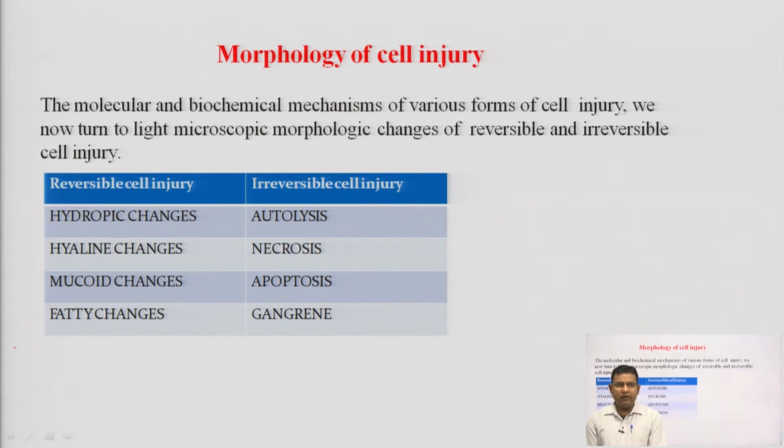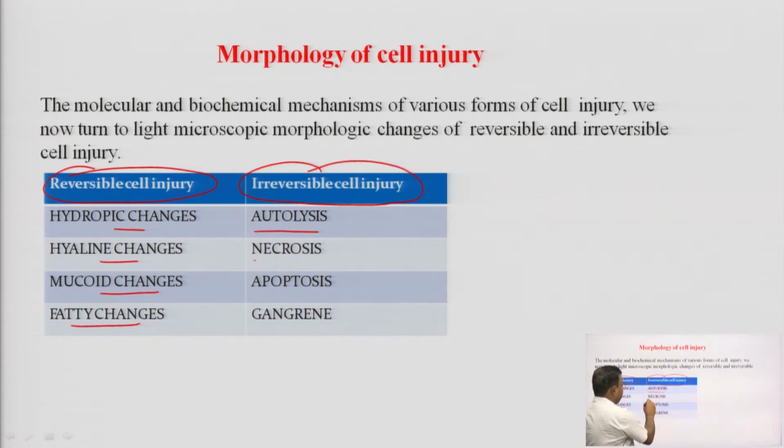In reversible injury, there are hydropic changes, hyaline changes, mucoid changes and fatty changes.